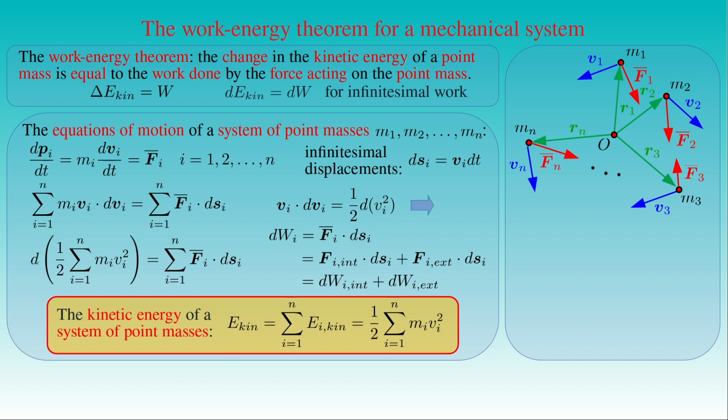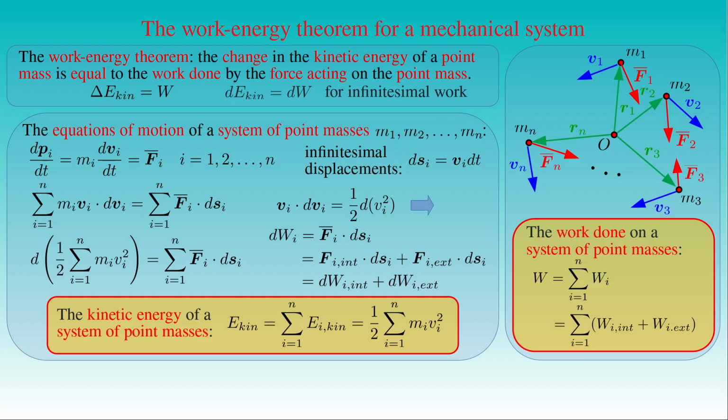kinetic energy E of a system of point masses m1, m2, ..., mn with the instantaneous velocities v1, v2, ..., vn, by the sum of the kinetic energies Ei of the individual particles in the system, that is 1 over 2 times the sum of the mass mi times the square of the velocity vi from i equals 1 to n. Similarly, we can define the total infinitesimal work dW done on the whole system of point masses by the sum of the infinitesimal works dWi done on the individual point masses mi, that is the sum of the infinitesimal works done by the internal and external forces acting on the system.